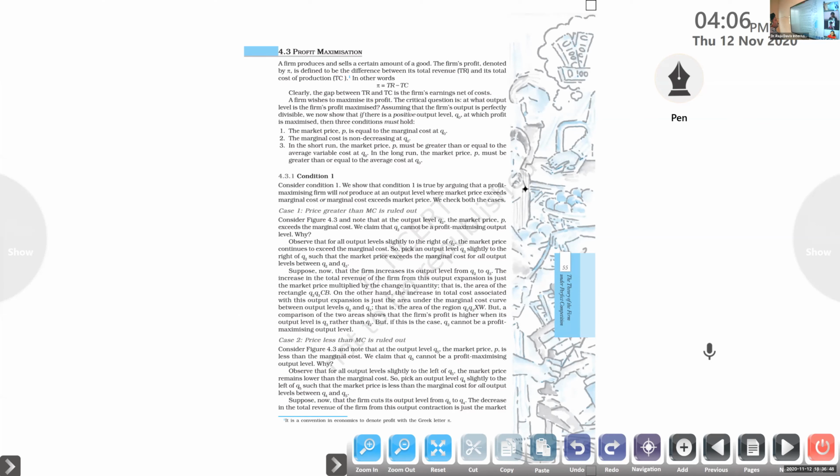Suppose now that the firm increases its output level from Q2 to Q3. The increase in the total revenue of the firm from this output expansion is just the market price multiplied by the change in the quantity. We know that, right?